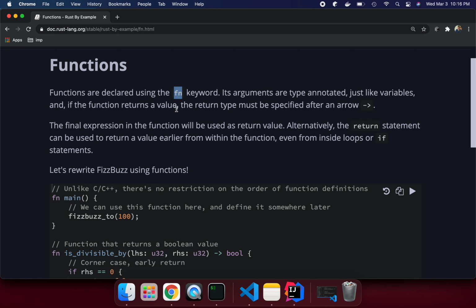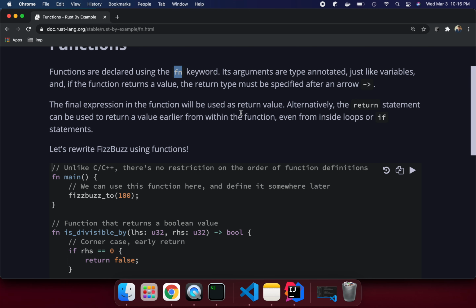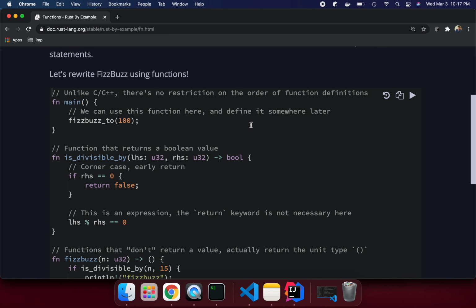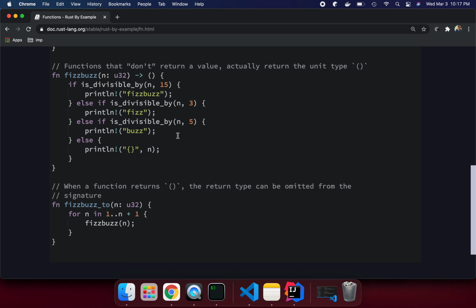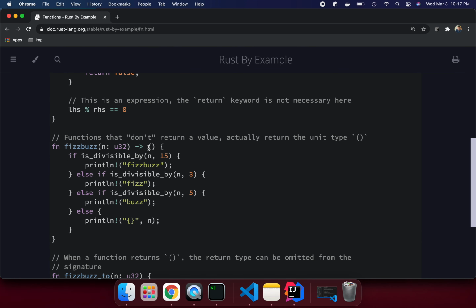If the function returns a value, the return type must be specified after an arrow. The final expression in the function will be used as the return value. So if you are returning something in the last statement, you either say return or leave off the semicolon. Alternatively, the return statement can be used to return a value earlier from within the function, even from inside a loop or an if statement. If you are returning a value of some type, just put that type.